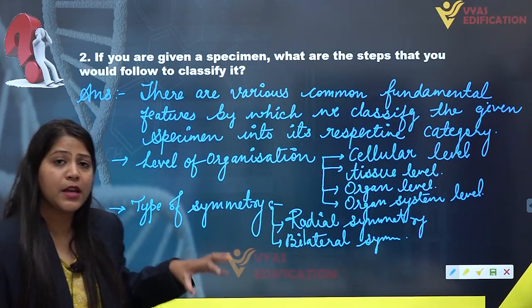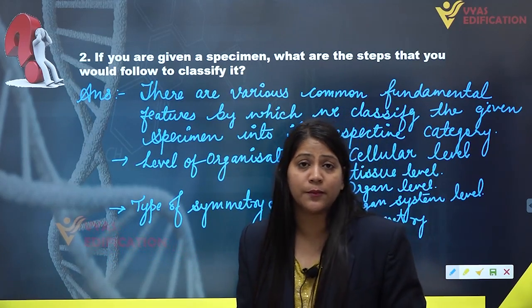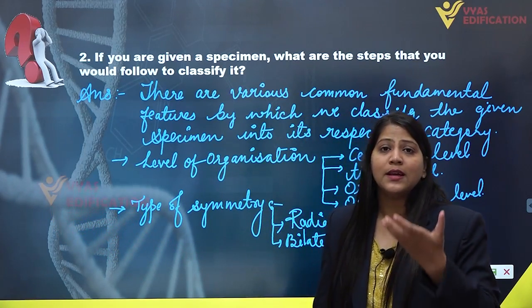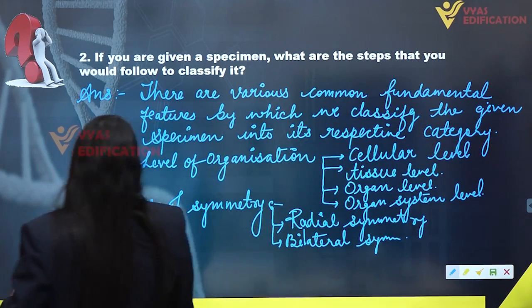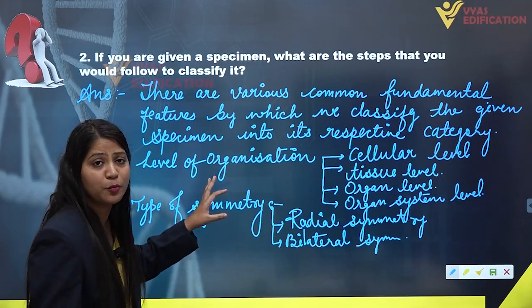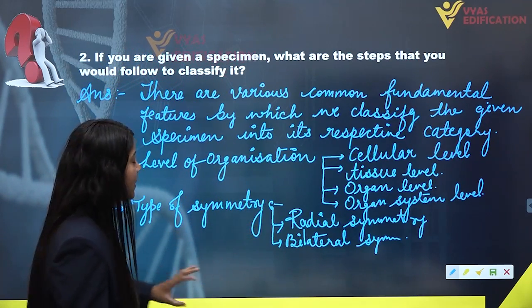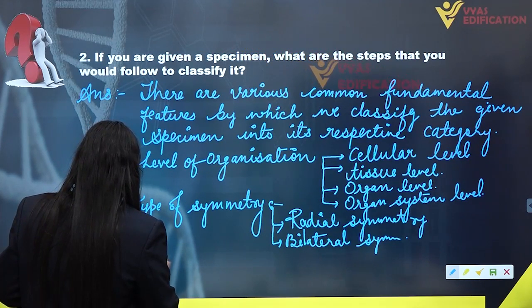And if any organism is not exhibiting any kind of symmetry, then it is known to be an asymmetrical organism. Now, next common fundamental feature we want to take to classify the given specimen into its respective category would be the presence of coelom.